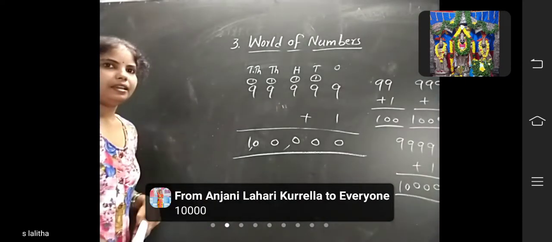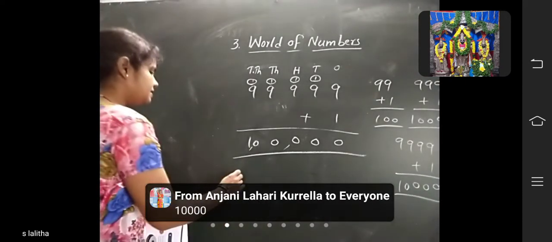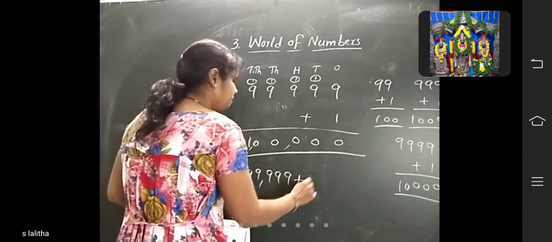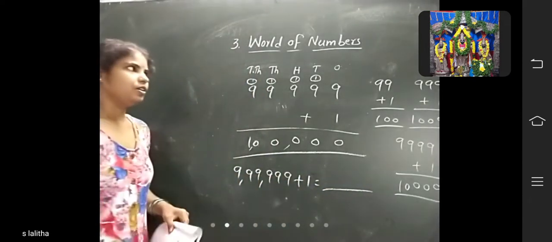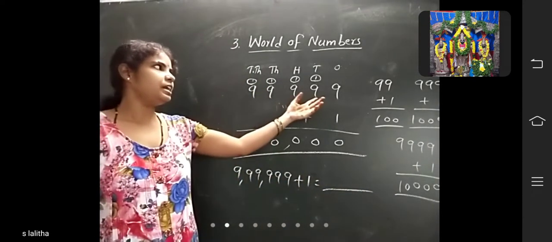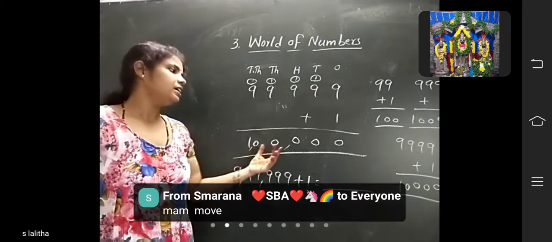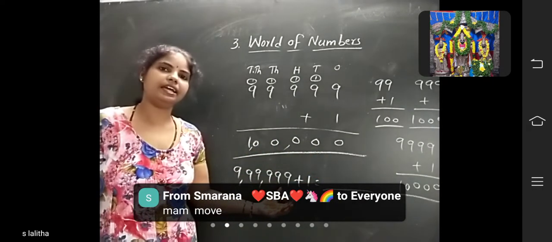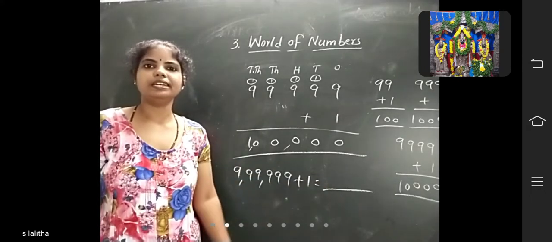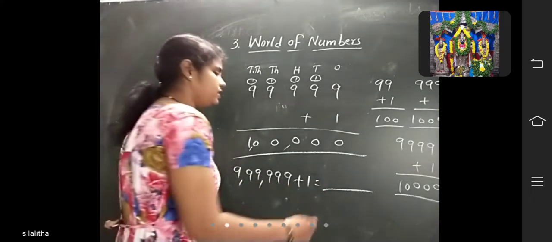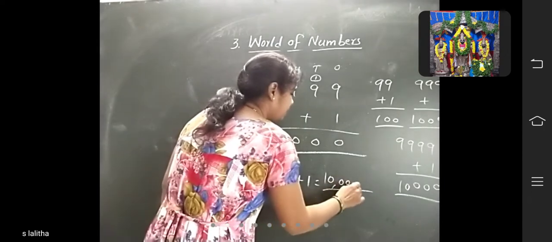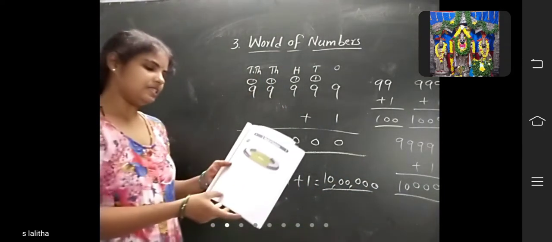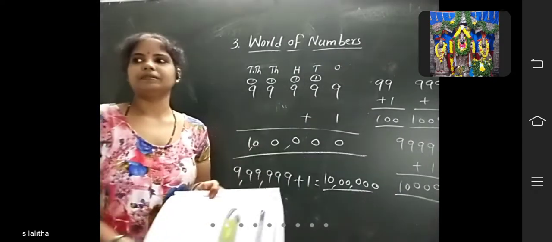Okay. Next, the second one. 99,999 plus 1. How much? If you add 1 to 99,999, we will get 1 lakh. If you add 1 to 9,99,999, what will we get, children? 10 lakhs. What is the answer? 10 lakhs.